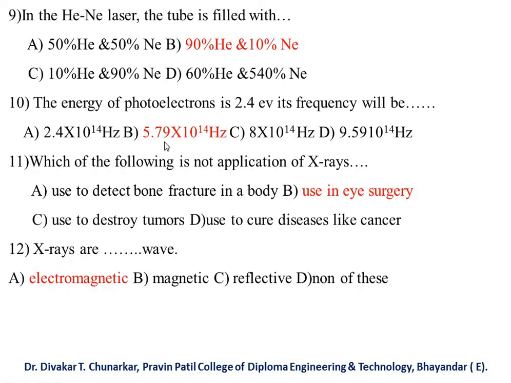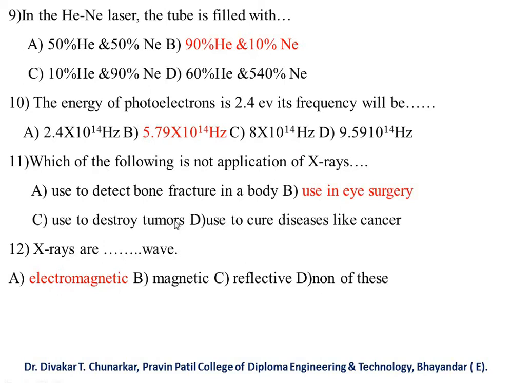This is the frequency. Which of the following is not an application of X-ray? We have four applications given, and our question is which is not an application of X-ray. First, used to detect bone fracture in the body. This is an application of X-ray. Then used in eye surgery. This is not an application of X-ray.